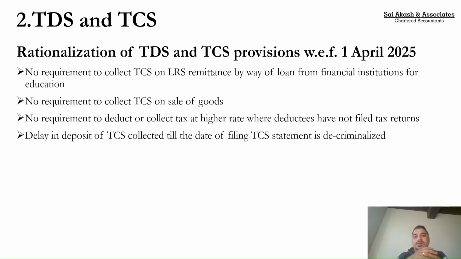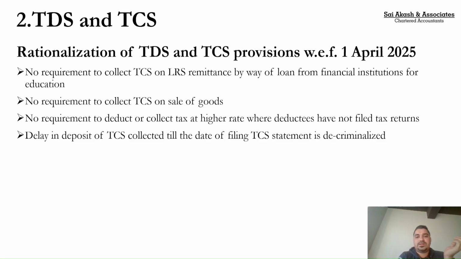Now, a very important amendment: TCS on sale of goods has been done away with. There was a provision wherein section 206C(1H) said that if I'm selling goods of more than 50 lakhs, then I need to collect TCS. Correspondingly, there was a TDS section 194Q which said that the other person buying goods needs to do TDS. So there were two conflicting provisions which had come in, I guess, 2 years back. Now the TCS provision is gone: even if you are selling goods of more than 50 lakhs, you need not collect any TCS. Now only 194Q shall continue, and the rate shall remain the same.